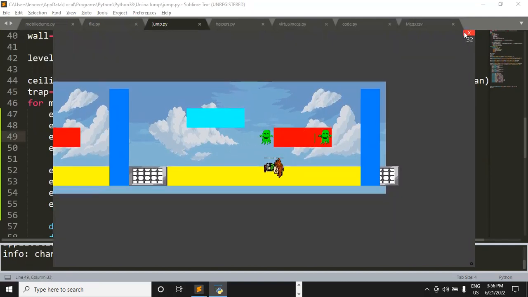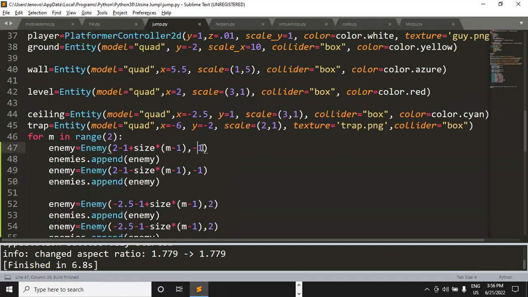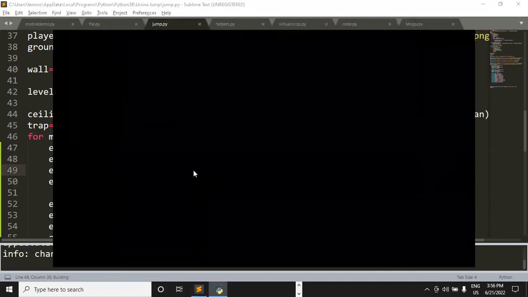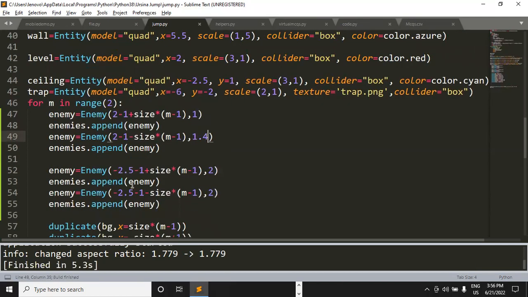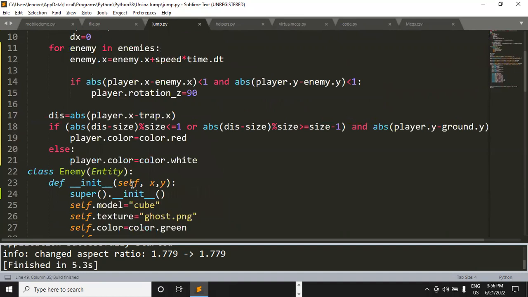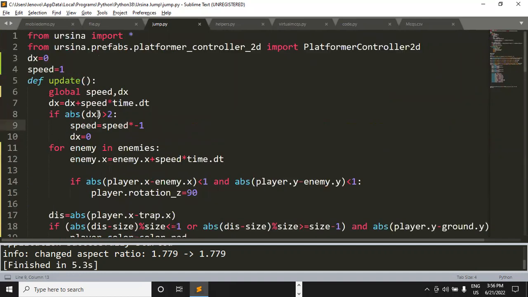Okay. -1, 4. How about this? Okay, now we are getting 3 enemies. Why are we not able to change the position of the enemies? Am I missing anything?